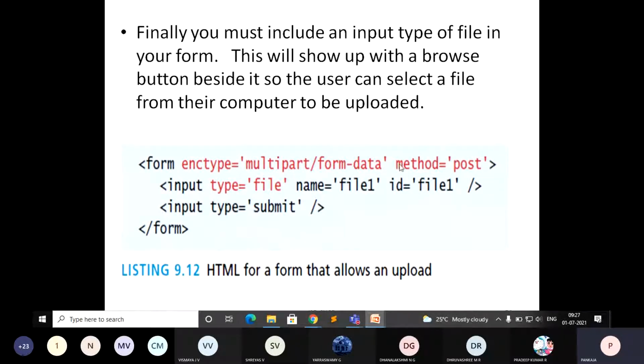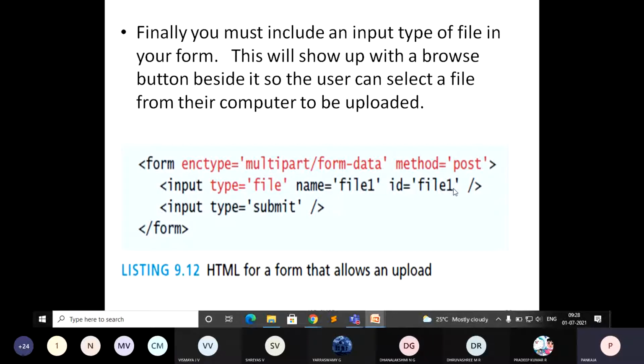We'll just see how to specify this. Here is an example. In the form, for enctype you specify multipart/form-data, indicating you're going to send pieces of data, not everything at a time. Then method is post. Then input type is equal to file and name is, you can give anything, file1.